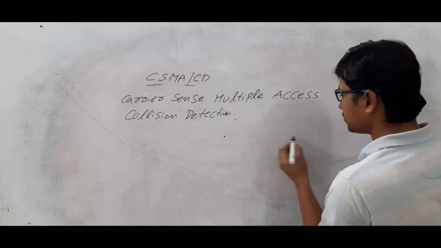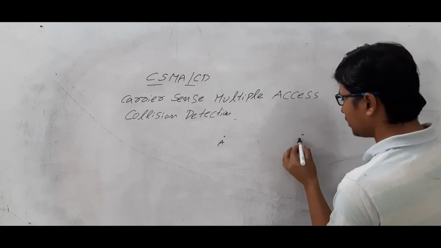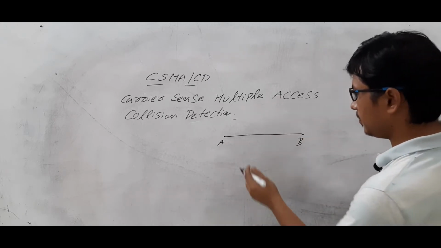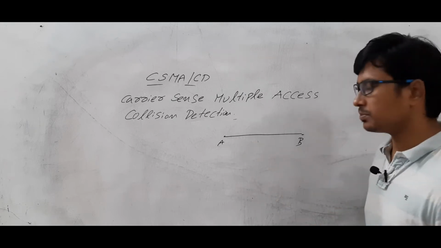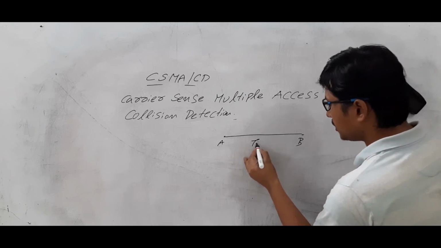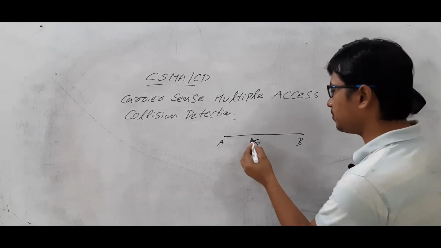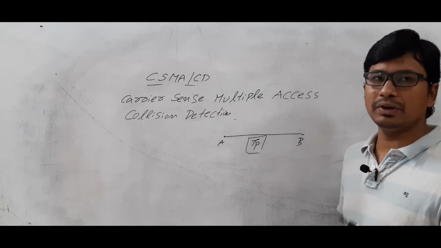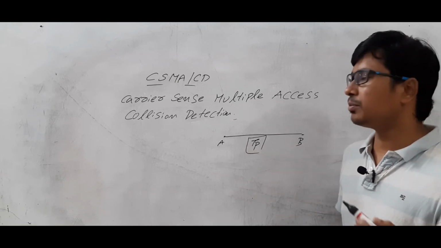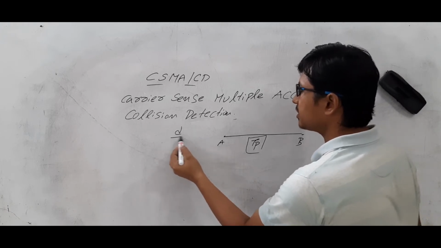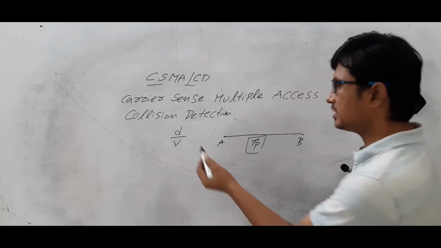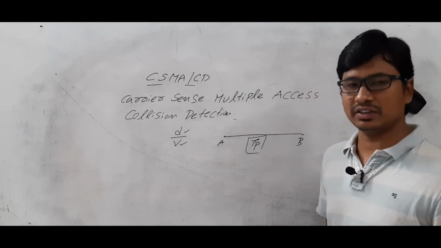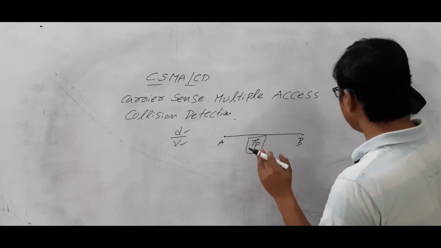Let me discuss with a simple example. Node A is there and node B is there. They have a common transmission medium, and it will take a propagation delay, TP, to transfer the packet from node A to node B. We call it the propagation delay. The propagation delay is computed with the formula d by v: the distance between node A and node B, divided by the propagation speed of the data. Now let's take that.